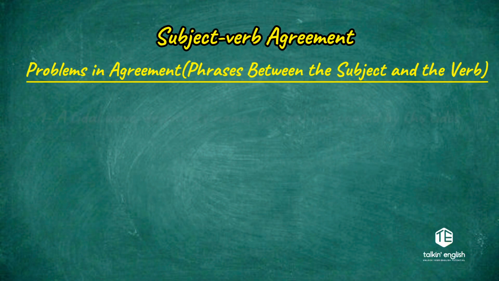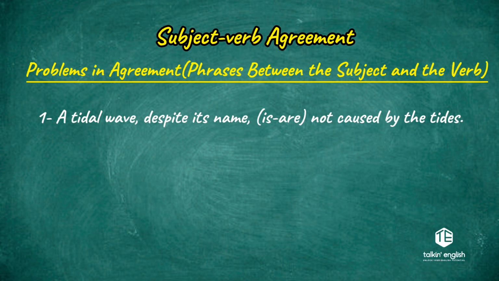Question number one. A tidal wave, despite its name, is or are not caused by the tides. Here I look at the words before the verb. The words before the verb here are despite its name. It looks like a phrase. It starts with the word despite. The word despite is a preposition. This means that despite its name is a prepositional phrase.